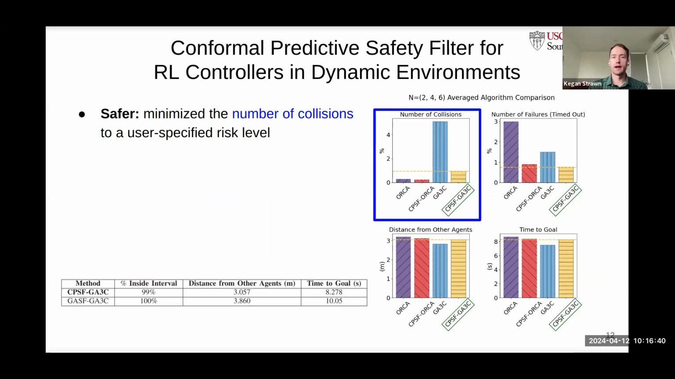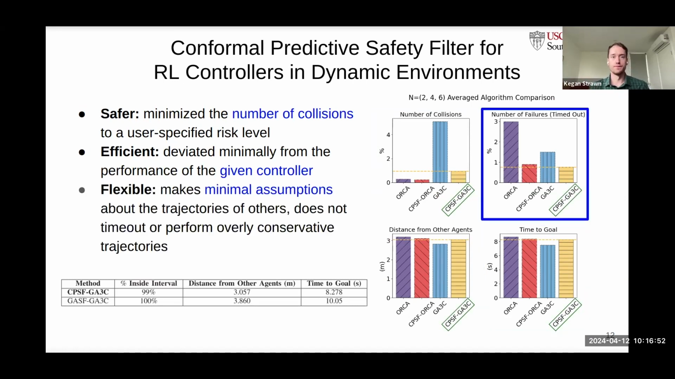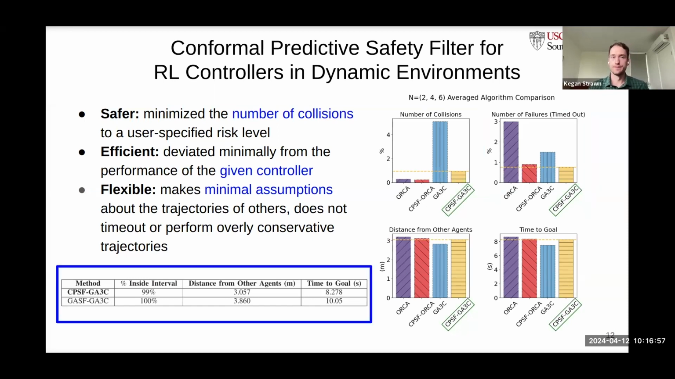When our safety filter is paired with the RL controller GA3C and also Orca, we can see that our safety filter minimizes the number of collisions. Fantastic, this is what we wanted. It also deviates minimally in the time to goal and performance from the given controller, and is not overly conservative and makes minimal assumptions. In the bottom left, we compare our method against a Gaussian-based approach that over-approximates the interval in order to capture 100% of the future trajectories, but it increases the time to goal greatly, whereas ours doesn't.